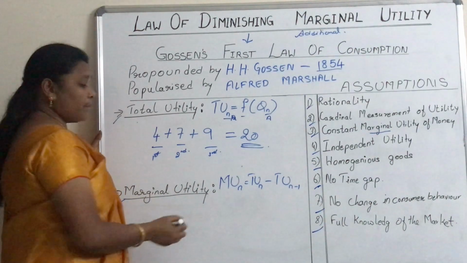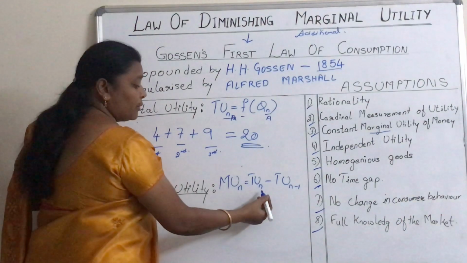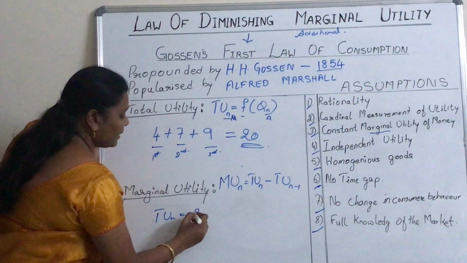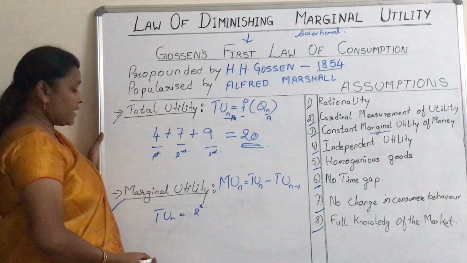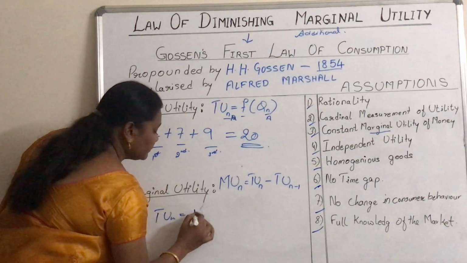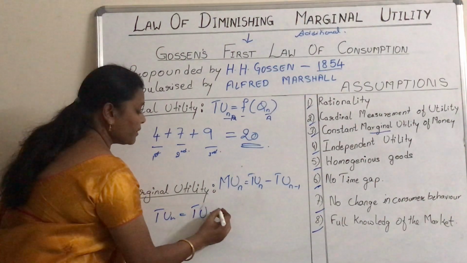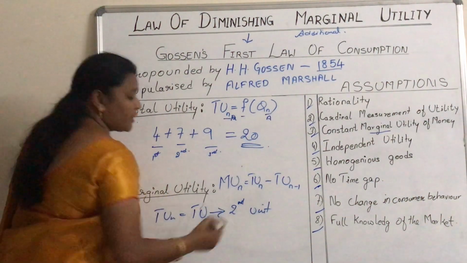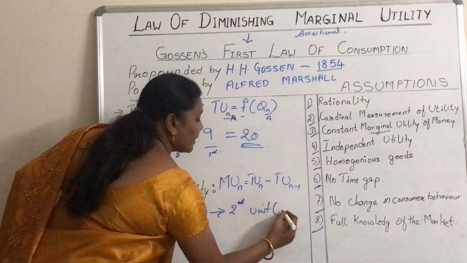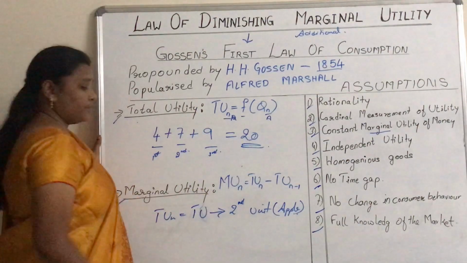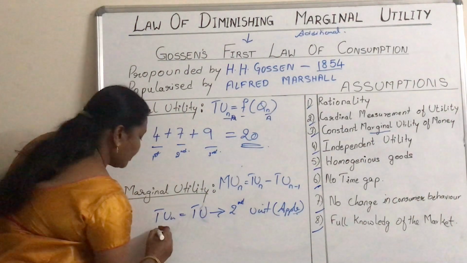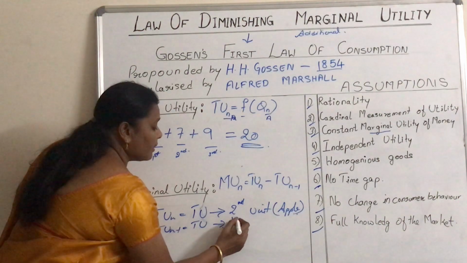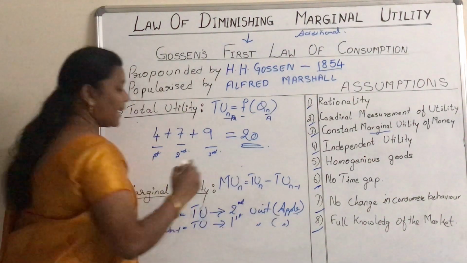In terms of an equation it can be expressed as MU of n equals TU of n minus TU of n minus 1, where TU of n is the total utility the consumer is getting with the consumption of the second unit of the commodity, the second apple here, and TU of n minus 1 is the total utility the consumer is getting with the consumption of the first unit of the apple.